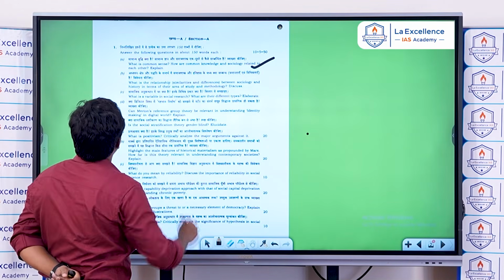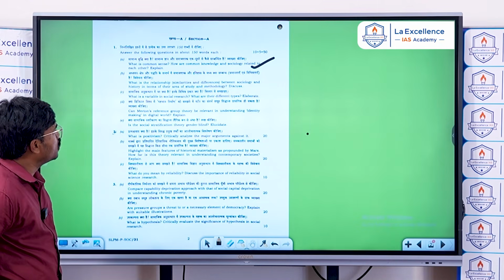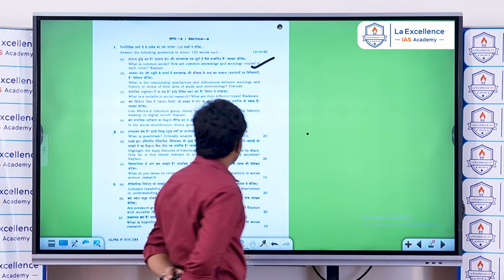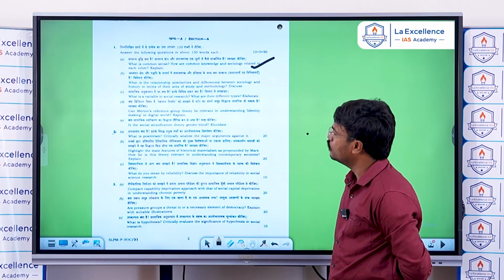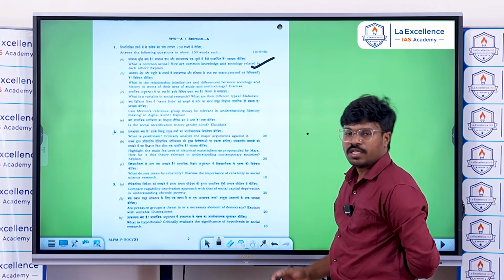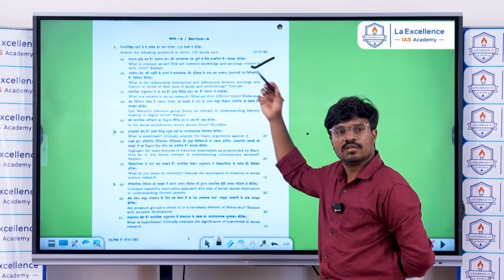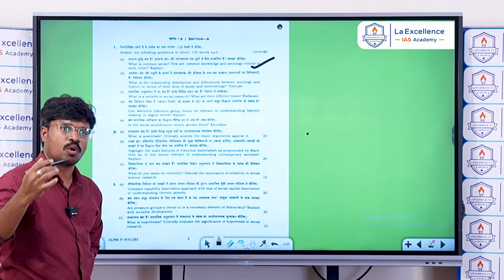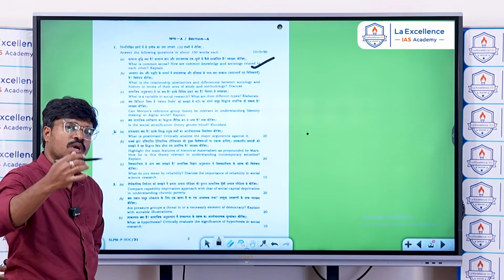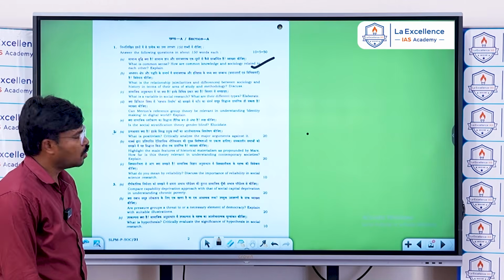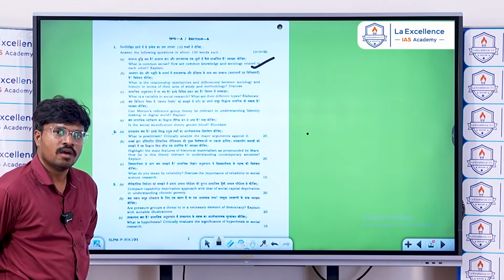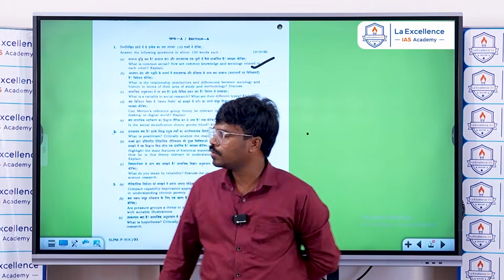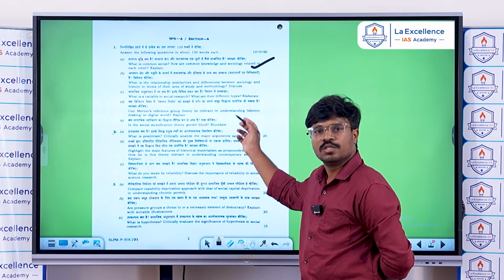The third question is: what is a variable in social research, what are their different types, elaborate. And the fourth question: can Merton's reference group theory be relevant in understanding identity making in the digital world? Explain. To explain all these, I have categorized these questions chapter-wise so that you can understand the trend of these questions, where you have to focus more for the 2026 exam, and how to prioritize your preparation.